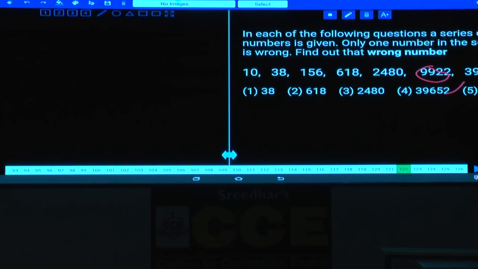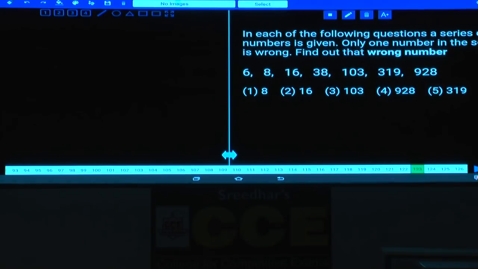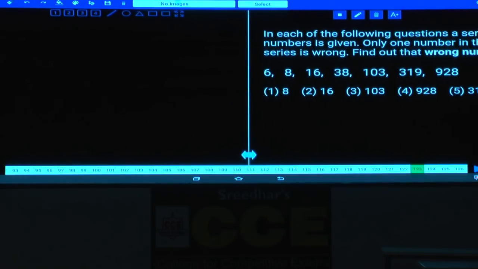Then coming to 123: 6, 8, 16, 38 and 103, 319 and so on. Yes, how to express this one? Numbers are increasing at a very fast rate. And 6 and 8, how to express this one? 6 into 1 plus 2: 6 into 1 is 6, plus 2 is 8, and 8 and 16.